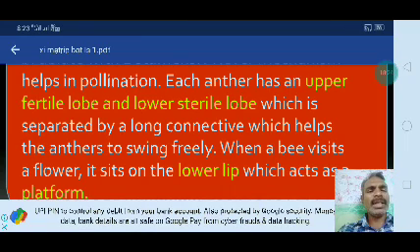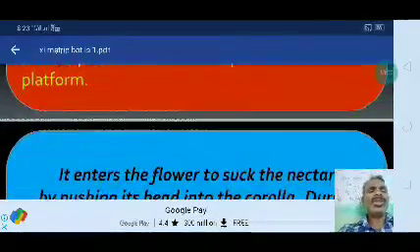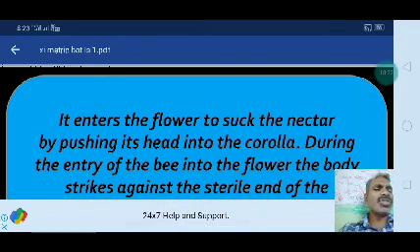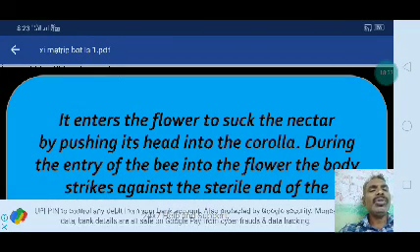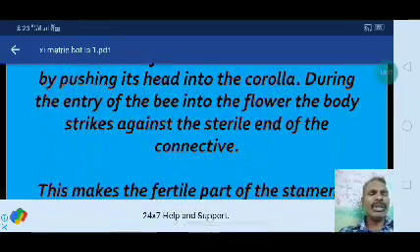When a bee visits a flower, it sits on the lower lip, which acts as a platform. Then it enters the flower to suck the nectar by pushing its head into the corolla. During the entry of the bee, the body strikes against the sterile end of the connective.